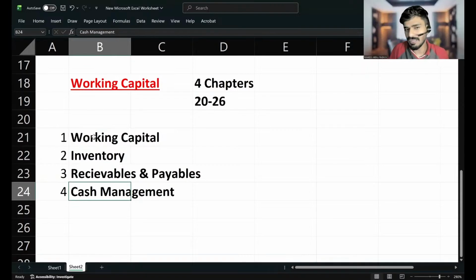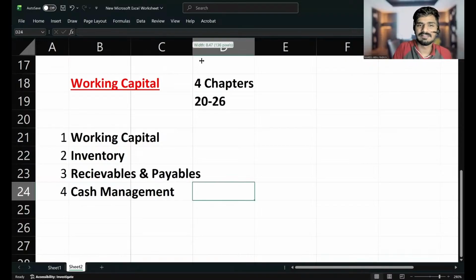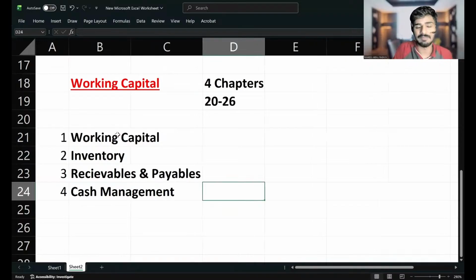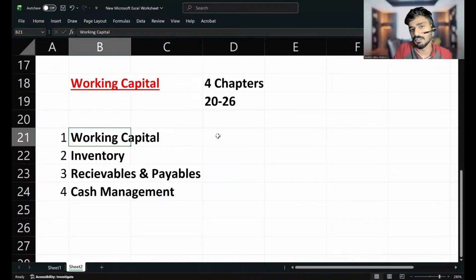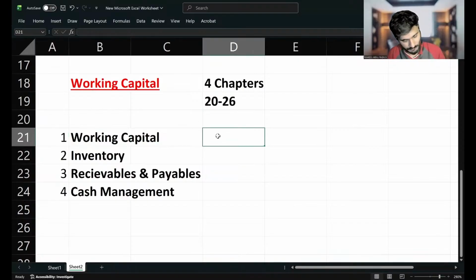And then we do have cash management. Anyway, we'll discuss the topics that can be tested from the first chapter. As you told, the term working capital means it's not the initial investment. Apart from the initial investment, for the day-to-day operation of a company we need a certain amount. That is what is called working capital.